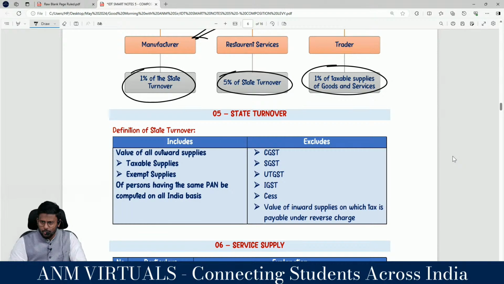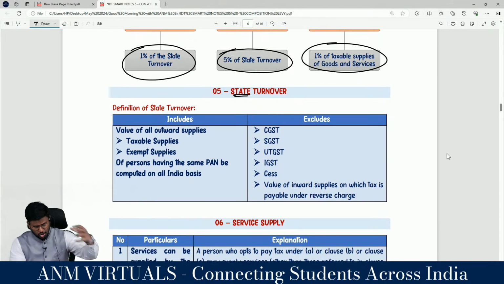So the first topic with regard to the composition levy is introduction. Number 2 is applicability. Number 3 is aggregate turnover. Number 4 is rate. And number 5 is state. Are you really with me? S-T-A-T-E, 5 letters are there. That's why it is topic number 5, definition of state turnover. Because we understood that tax is liable to be paid on either 1% of the state turnover or 5% of the state turnover. So state turnover includes, state turnover excludes.